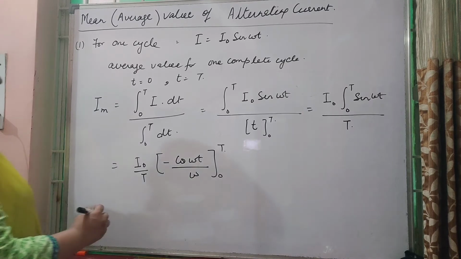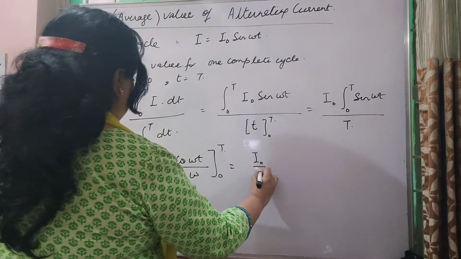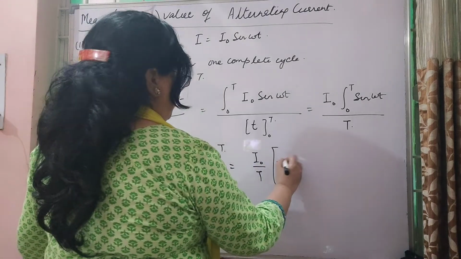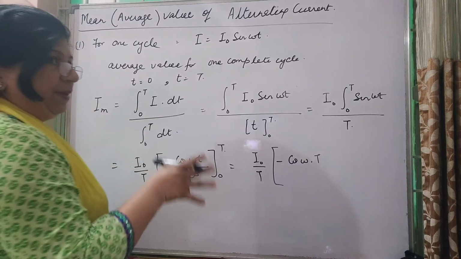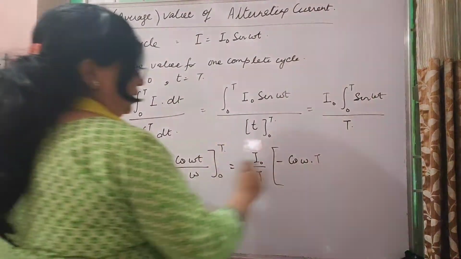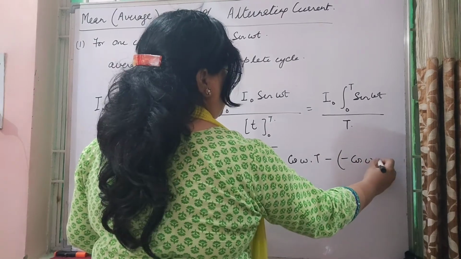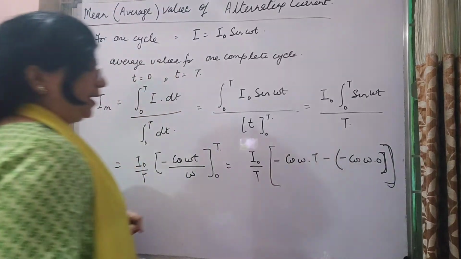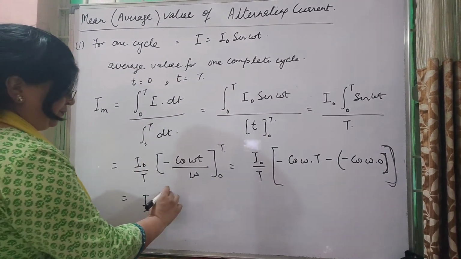So then finally what are we having here is, if we take I naught upon T, ठीक है, यहाँ पे upper limit minus cos omega capital T, upper limit minus lower limit minus cos omega 0. ऐसे लिख के आएगा.